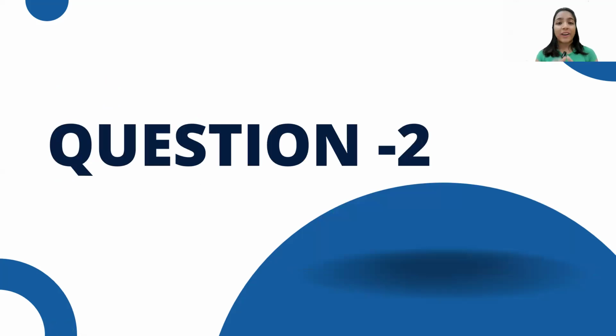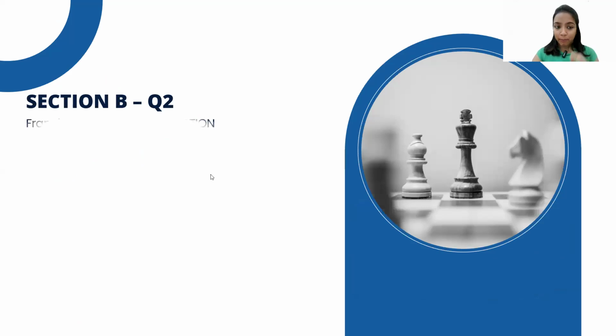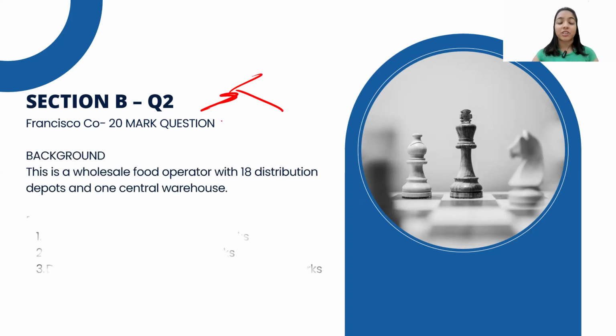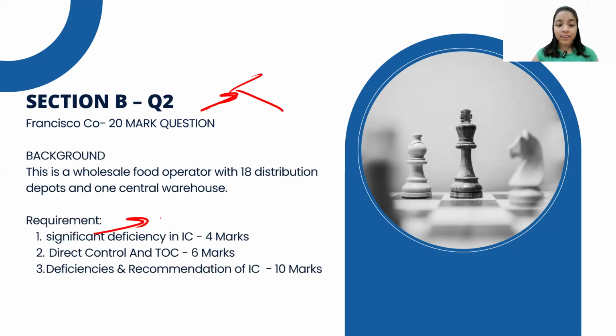When it comes to question number 2 of section B, it is of 20 marks. In the last paper, there were a few important questions, and the examiner was very smart to test all the knowledge from internal control. How? He divided the 20 marker question in three parts. First of all, significant deficiency, which was your knowledge area.